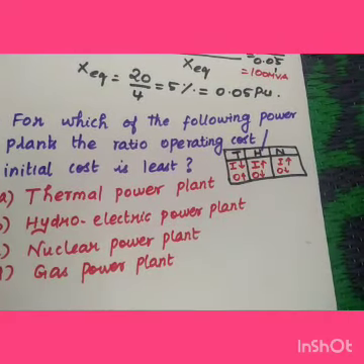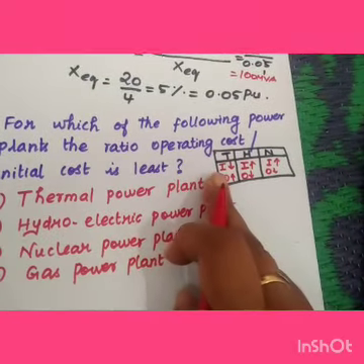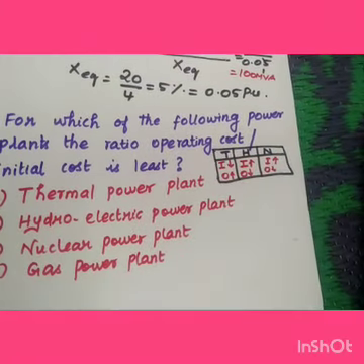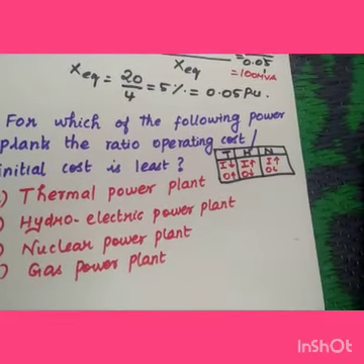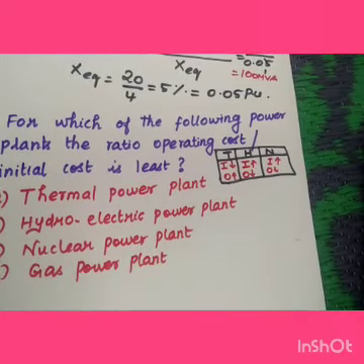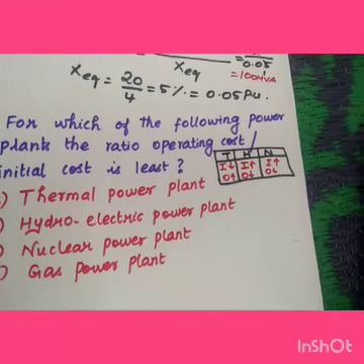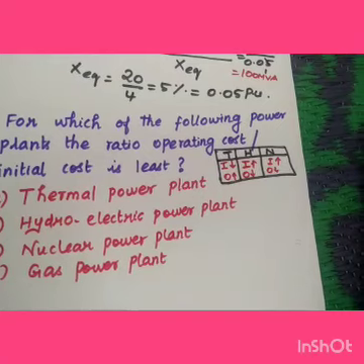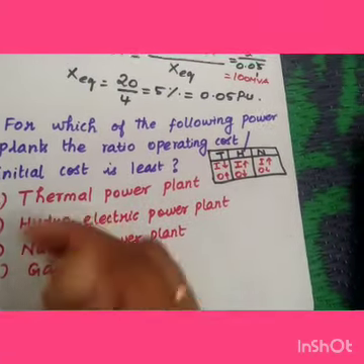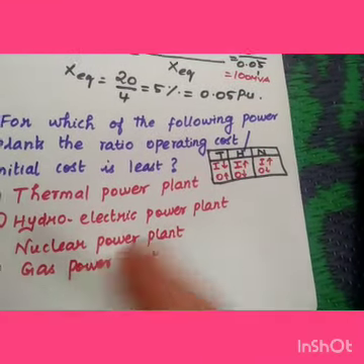Before choosing, you should have a good idea about it. In the thermal power plant, the initial cost is low and the operating cost is very high. In the hydroelectric power plant, the initial cost is high and the operating cost is low. In a nuclear power plant, the initial cost is high and the operating cost is low. So among the options, we can choose option B, hydroelectric power plant, because its operating cost is less and the initial cost is very high.